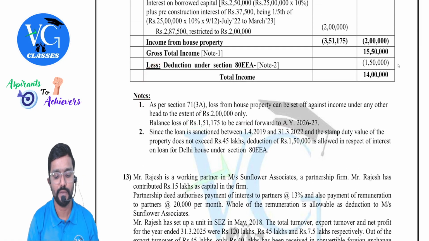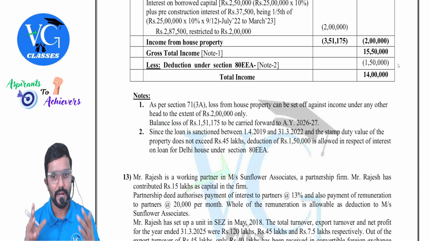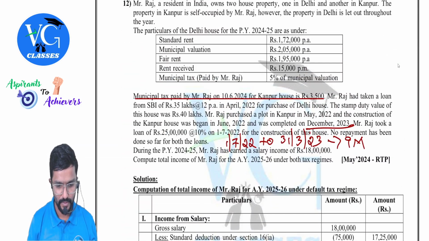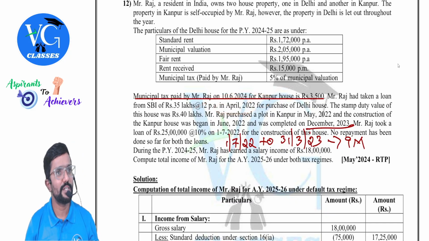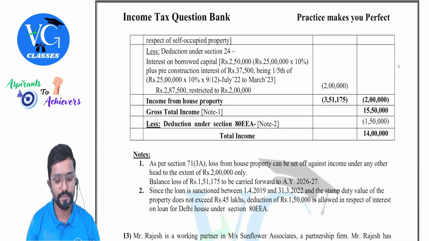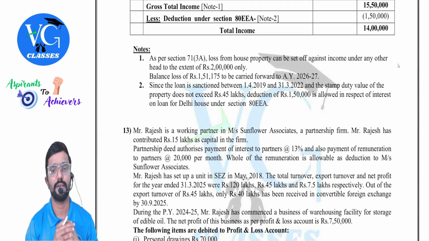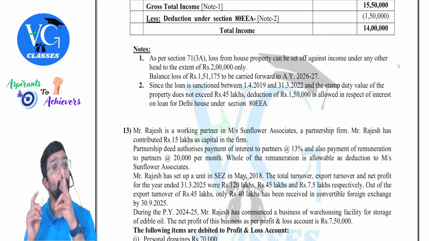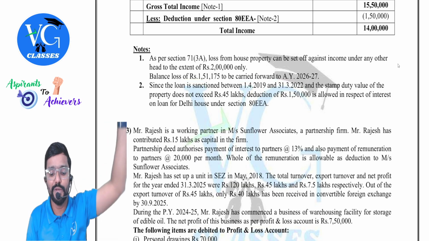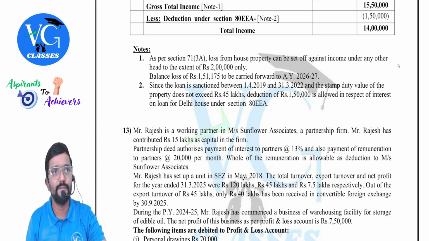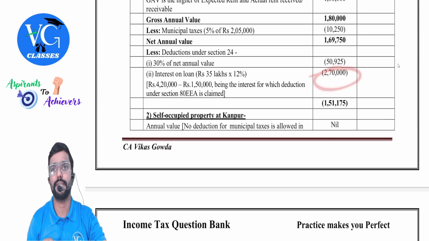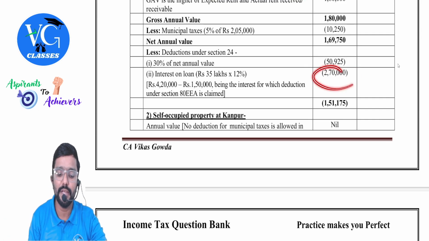Sir, is he eligible for 80EEA deduction? Yes, I have given a note, you can see. Here, this one. Since the loan is sanctioned between 1st April 2019 and 31st March 2022, when the loan was taken, just a minute. April 2022. So is it within this period? Yes, sir. And stamp duty value is within 45 lakhs. So can you claim deduction? Yes. This is over and above what you claim under house property. How much, sir? 1 lakh 50 maximum. So we are giving it here. Got it? Yes. Remaining 270 here. 420 minus 150 there. Remaining years.